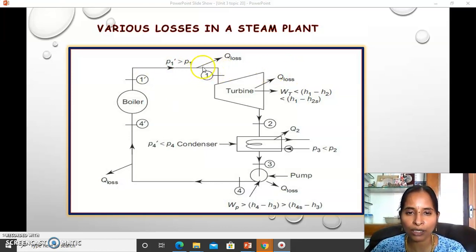Due to heat loss as well as other irreversibility losses like friction, wear and tear, and mechanical transmission losses, the turbine efficiency is also lesser than the ideal cycle.